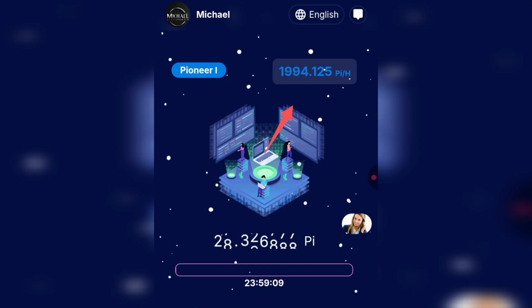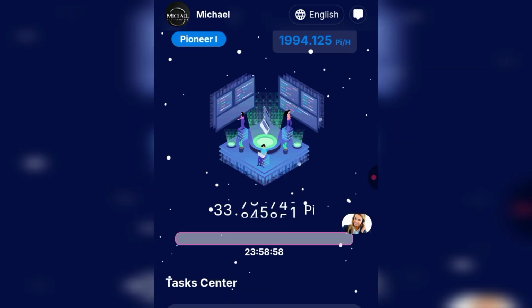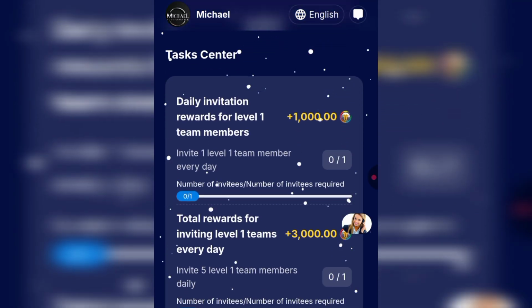So as you can see over here, this is 1994.125 pi per hour, which means this is what I'll be getting per hour, and I'm in the Pioneer one because I invested in the first package. If you scroll down, you're going to see the task center right here, daily invitation reward for level 1 team members. If you invite one level 1 team member every day, this is the line. And if you invite one team member in a day, you get 1000 pi.